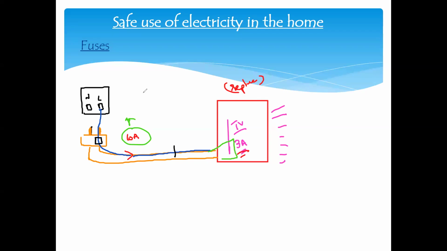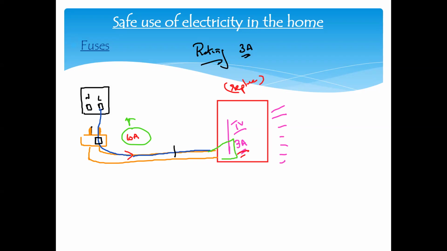Every fuse has its own rating. What is the meaning of the term fuse rating? Every fuse allows a certain amount of current to pass. If I say a fuse rating is 3 ampere, it means it can allow 3 ampere to pass through.